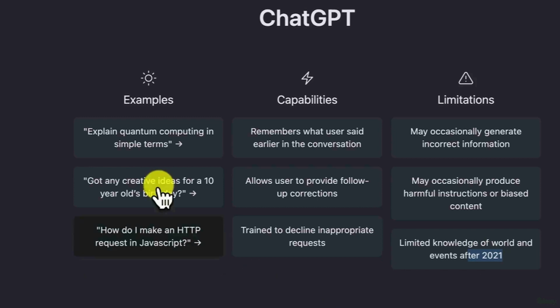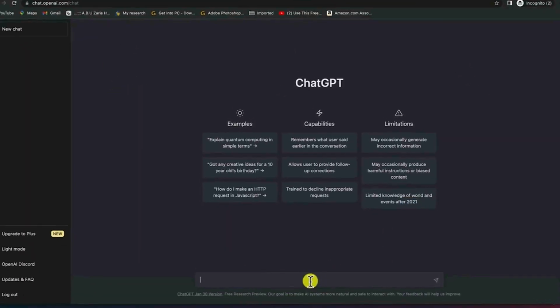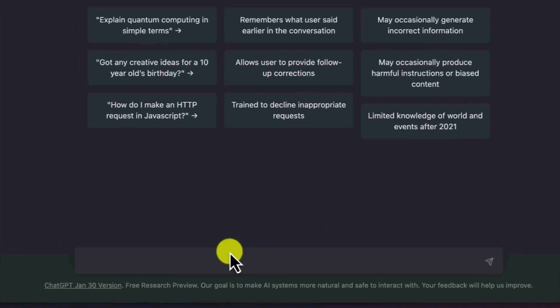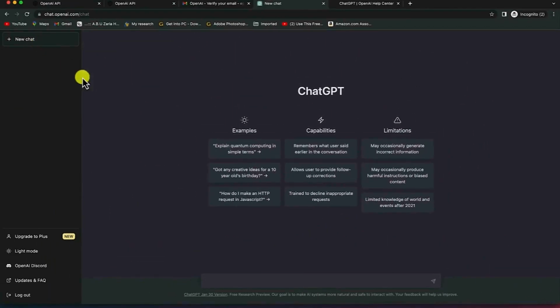So this is about the basics. And then down there you have the chat box. This is where you type in all your prompts, and ChatGPT is going to respond to you directly, and you can always kickstart a new chat from here. Basically, this is about ChatGPT, how to log in and how to sign up to come up to this point.